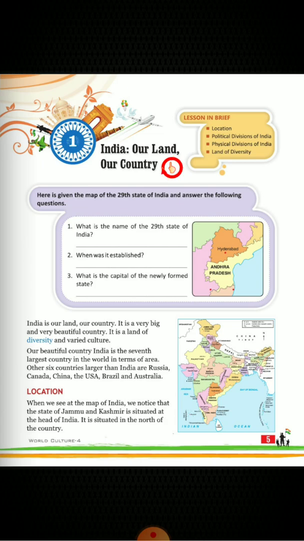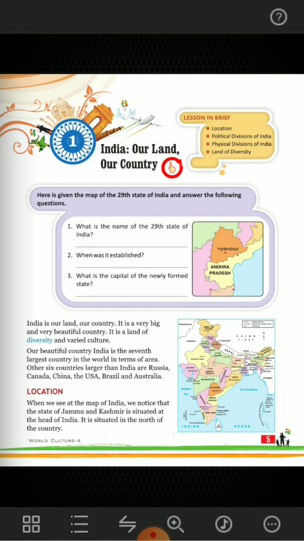So, India is the seventh largest country in the world, and from this line, we can know that the largest country in the world is Russia, the second largest country in the world is Canada, and the third largest country in the world is China. And all the six countries which are larger than India are Russia, Canada, China, the USA, Brazil, and Australia. And then comes India. This is the seventh largest country in the world.